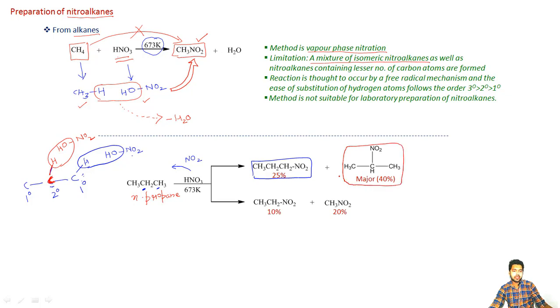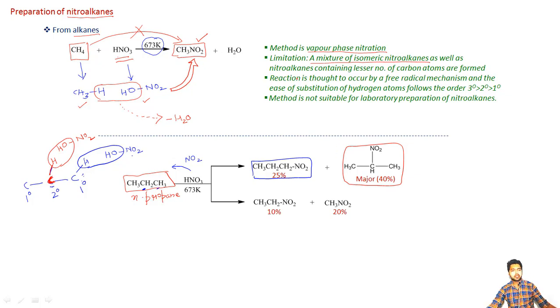Once again, this is a simple limitation of this method. If a substrate has different types of carbon atoms, there is a possibility for the formation of isomeric nitroalkanes.